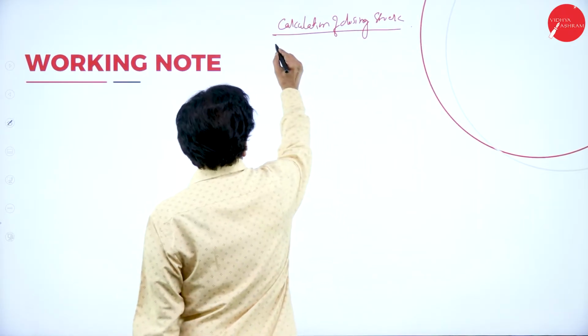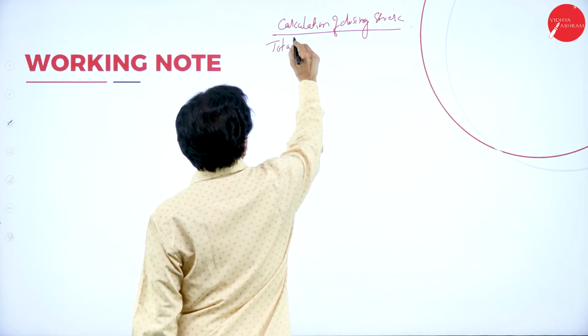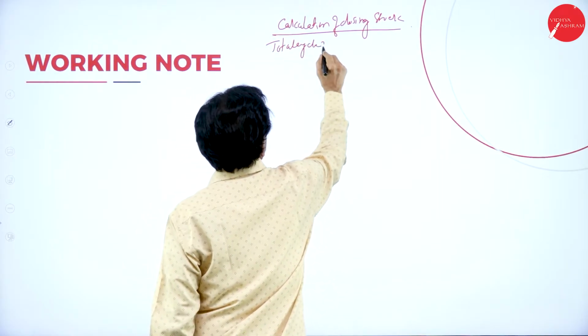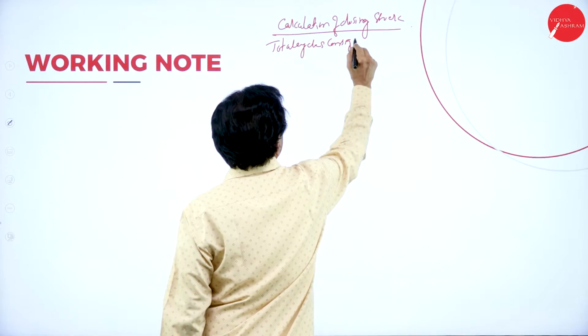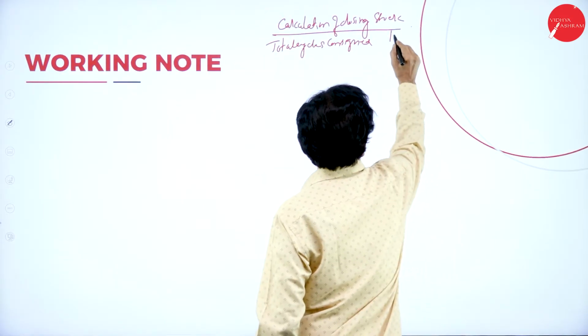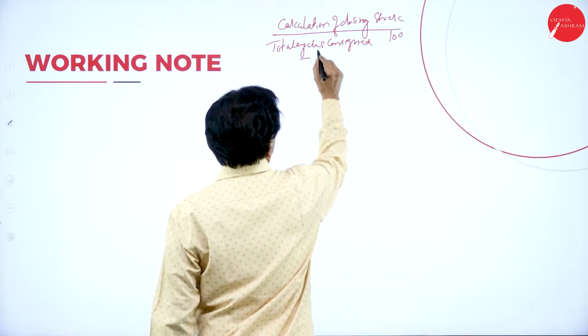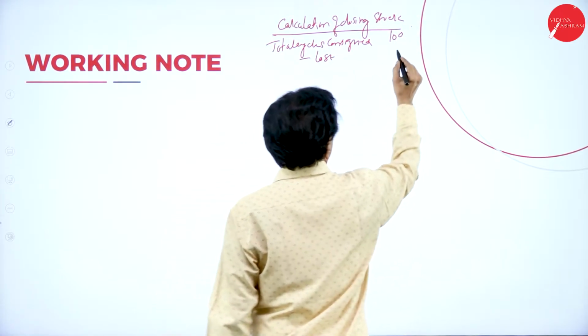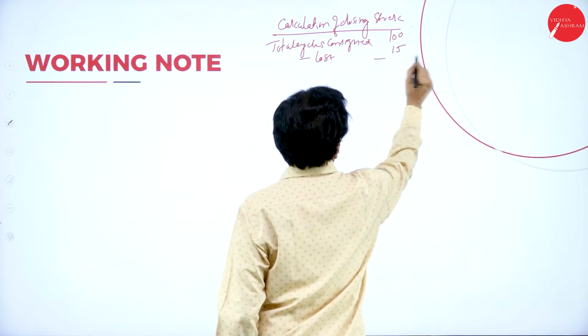Total cycles consigned: how many cycles sent? 100, minus lost 15.